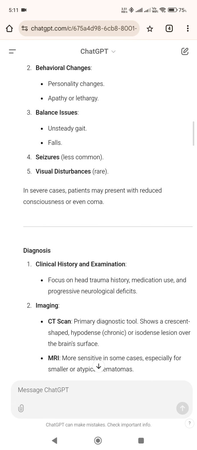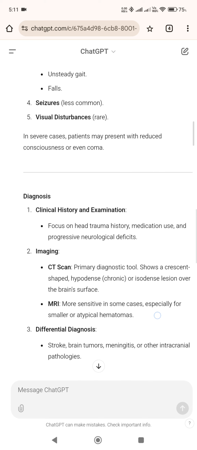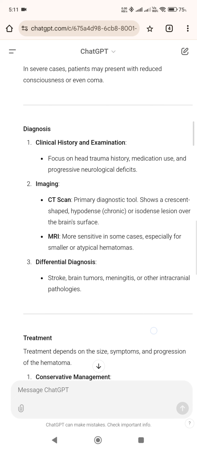2. Behavioral changes: personality changes, apathy or lethargy. 3. Balance issues: unsteady gait, falls. 4. Seizures, less common. 5. Visual disturbances, rare. In severe cases, patients may present with reduced consciousness or even coma.